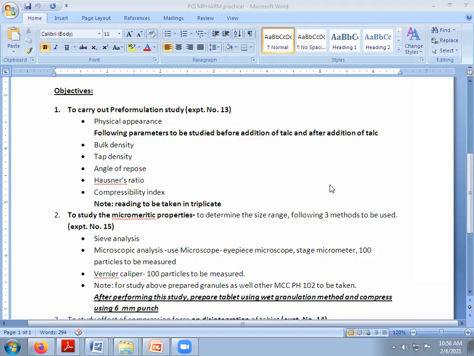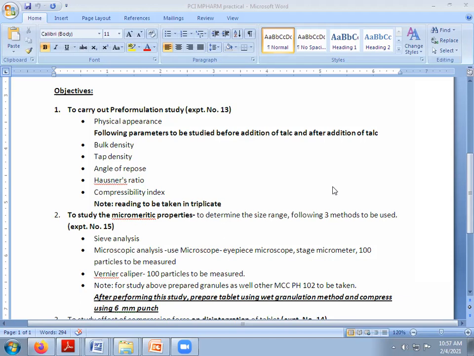During these micromeretic studies, we have to take all the ingredients required for the formulation of the tablet. Then we will prepare the granules, and measure the granules by sieve analysis and microscopic analysis.